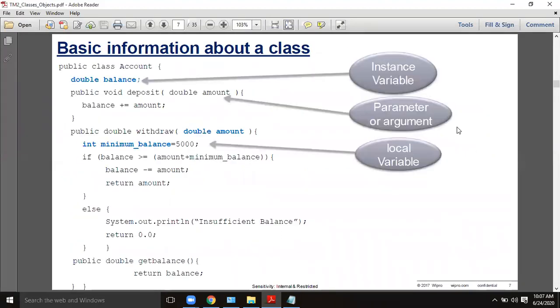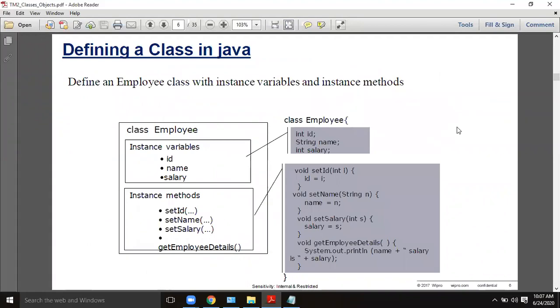Just to see this example, a class Employee. In this Employee class, there are three variables: ID, name, and salary. ID is integer type, name is string type, and don't confuse, there is a specific data type for defining strings. Unlike C, it is String here. In C, you have the practice that a string can be defined as a character array, but here there is a particular data type called String. So these three are the instance variables, which are the fields of this class Employee.